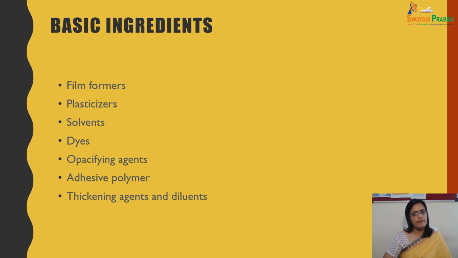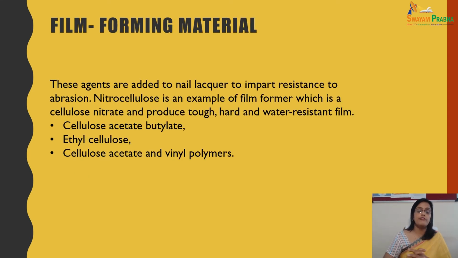Basic ingredients: film former, plasticizer, solvent, dyes, opacifying agents, adhesive polymer, thickening agent, diluent. So these are the basic ingredients used in nail polish preparation. Film forming material is a very important, very basic ingredient. Dear students, remember, for nail lacquer or nail polish, film forming material comes at first priority.